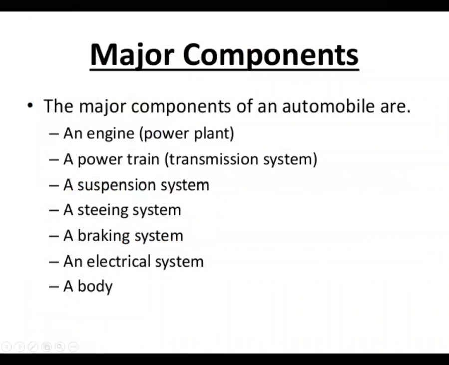Next, the major components. An engine is one major component. The powertrain or transmission system is one major component. Then the suspension system, steering system, braking system, electrical system, and body. The steering system is one unit, and the braking system is one unit. Likewise, the total components are divided into different units, because we cannot study all the components in one unit. That is why it has been split into different units.